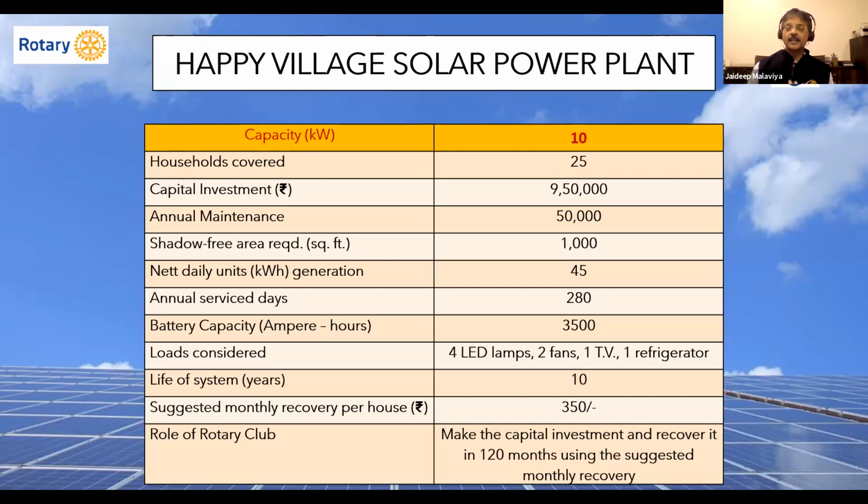So here is where Rotarians can perhaps invest in the system and create employment opportunities by recovering a fixed monthly charge from every family. They will pay because you have given them quality of life. They wouldn't mind even if you charge them, let's say, 100 rupees or 150 rupees per month, and employ maybe 4 or 5 people for every 100 households who will also take care of the system as maintenance and recover the system. Use a 10-year period. We will be doing justice to the environment.